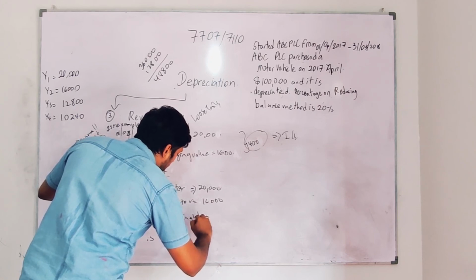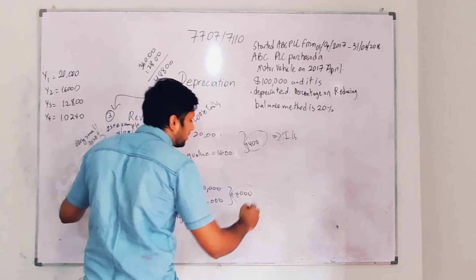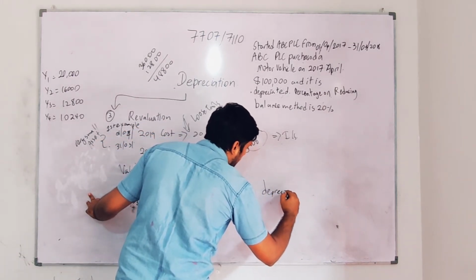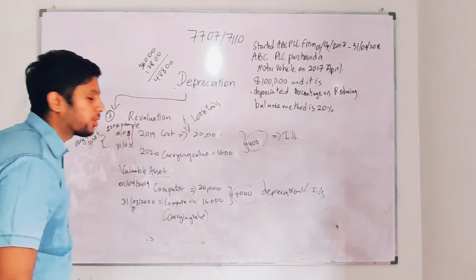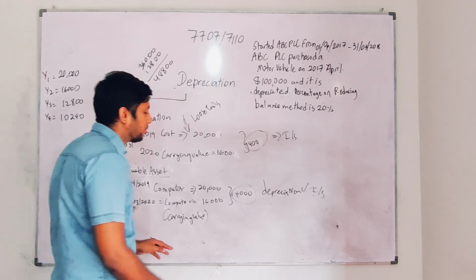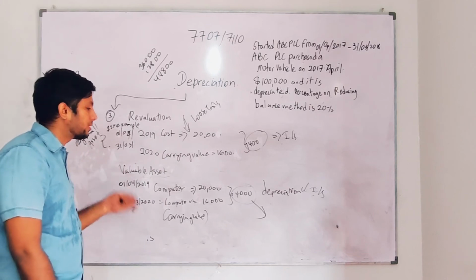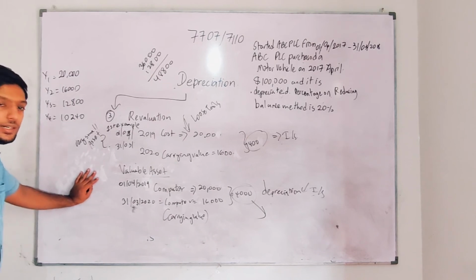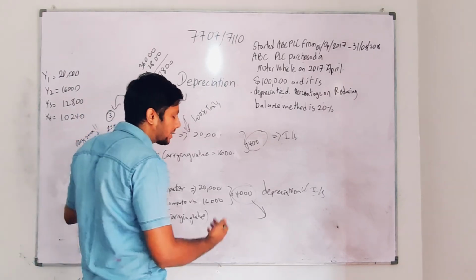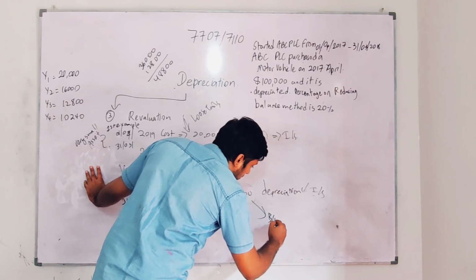So it's 16,000. The difference is 4,000. It's a loss, so it's depreciation. This should be shown in the income statement, as I said. You have an overall idea how it should be shown. The computer should be shown under non-current assets, the same way we did for the reducing balance method. You take the non-current asset amount of 20,000, deduct the 4,000 and show the 16,000 as net book value. That's how you should show it. This should be shown in the balance sheet also.